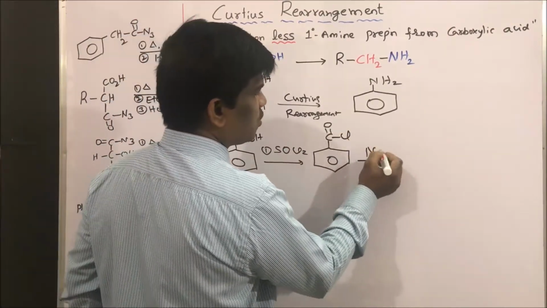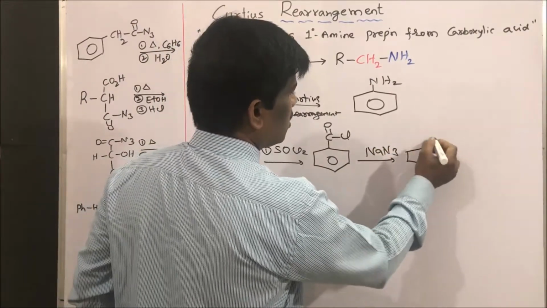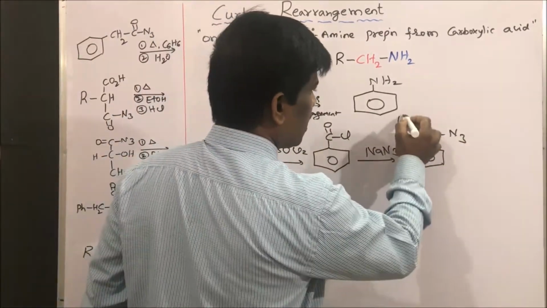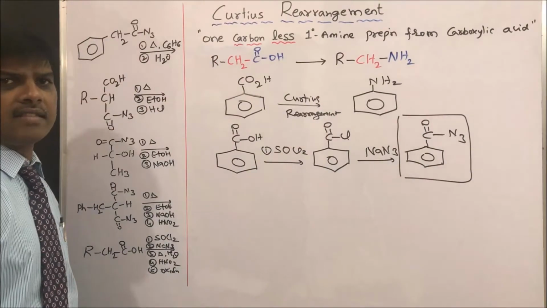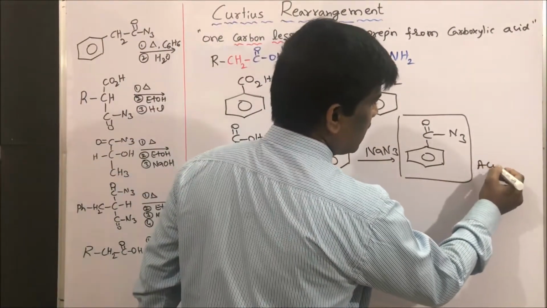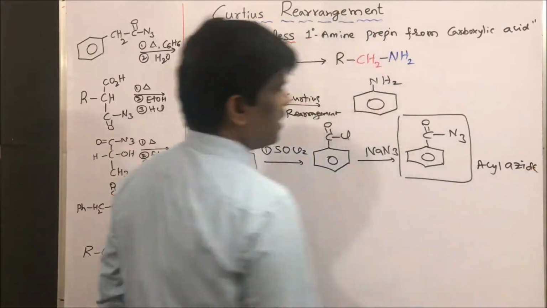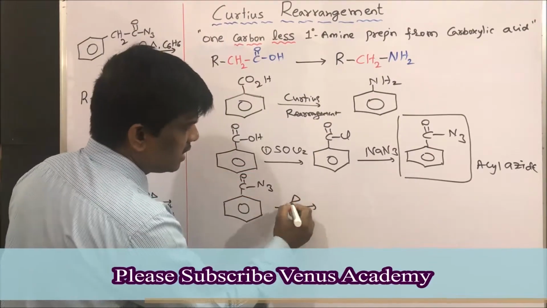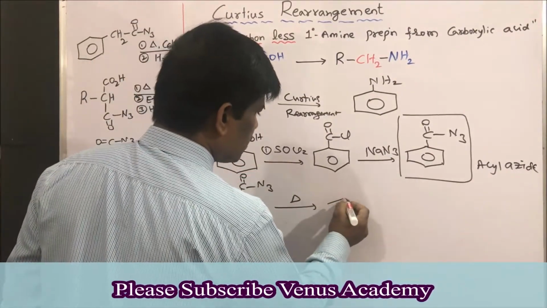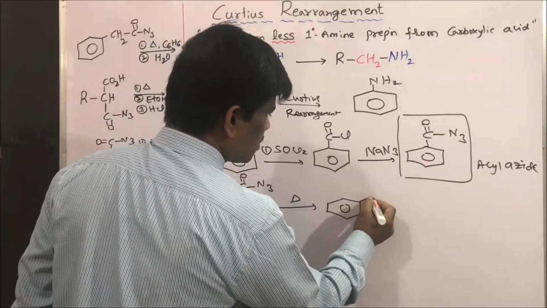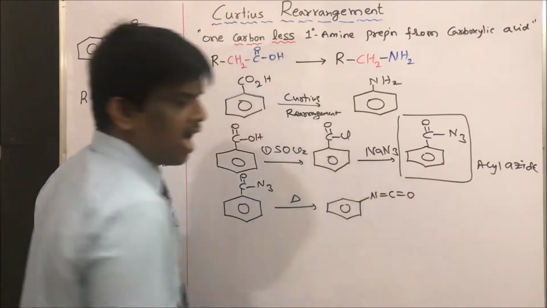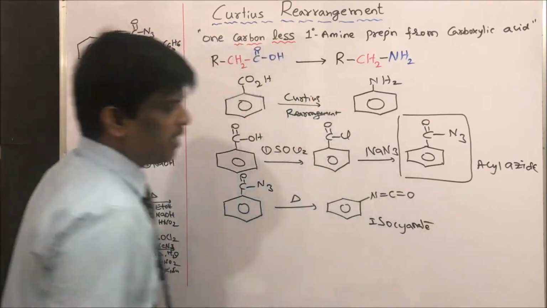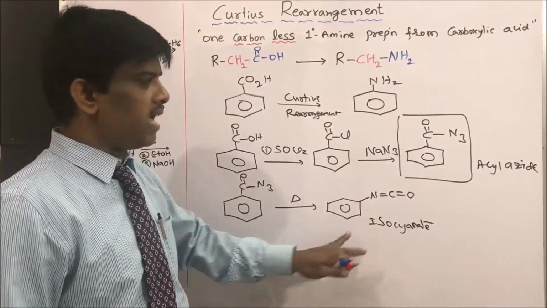This upon reaction with sodium azide gives acyl azide. This is the actual intermediate or the starting material for our Curtius rearrangement. This is acyl azide. Yes students, so let us take that acyl azide. Simply heat it. You are going to get isocyanate. This is isocyanate, which is the actual intermediate, a very important intermediate of this Curtius rearrangement, isocyanate.